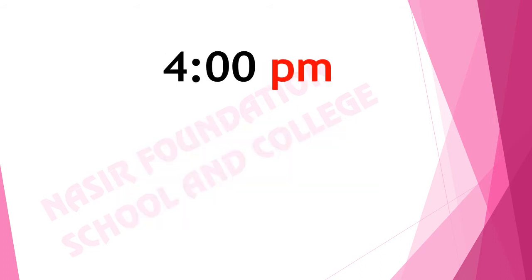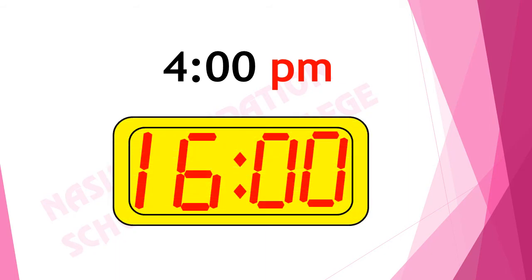If it is 4 p.m., so what will be the time on digital clock? In 12, we will add 4 and we will get 16. On analog clock, if it is 4 p.m., on digital clock, it is 16 hours.